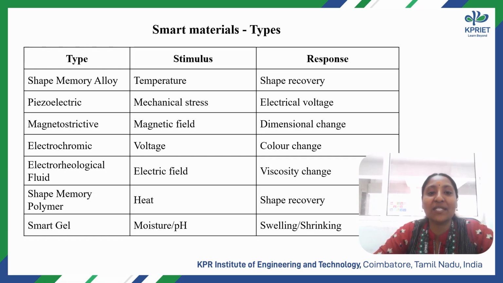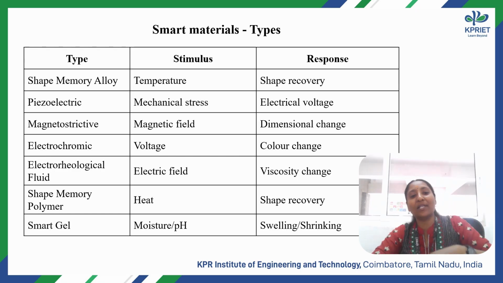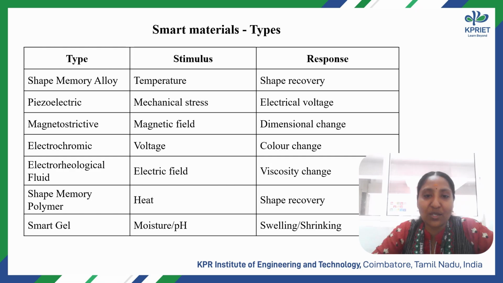few example types. First one is shape memory alloys. Shape memory alloys can return to their original shape when we apply temperature, that is, when we give heat, even after being deformed. For shape memory, the external stimulus is temperature, and the shape recovers. A day-to-day life example is Nitinol, a nickel titanium alloy, used in medical stents, for biomedical applications, orthodontic wires and spectacle frames.